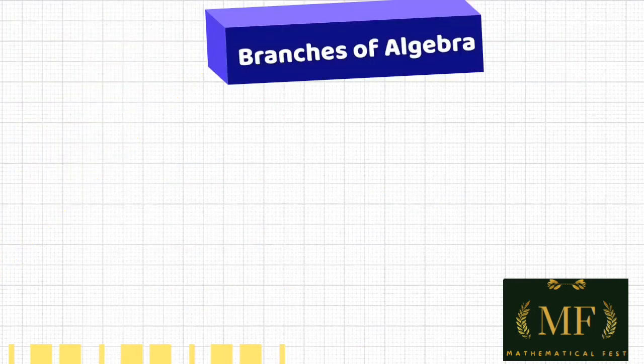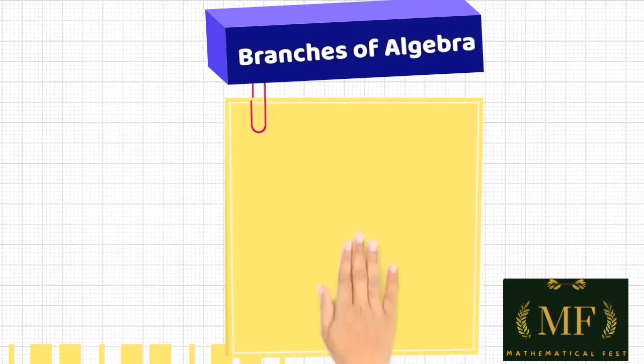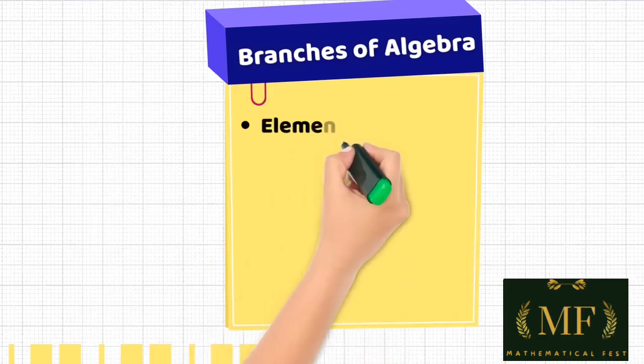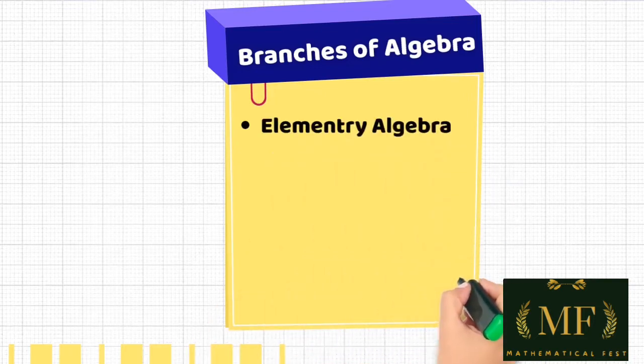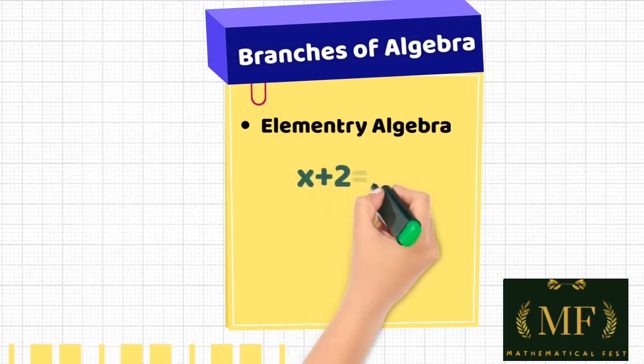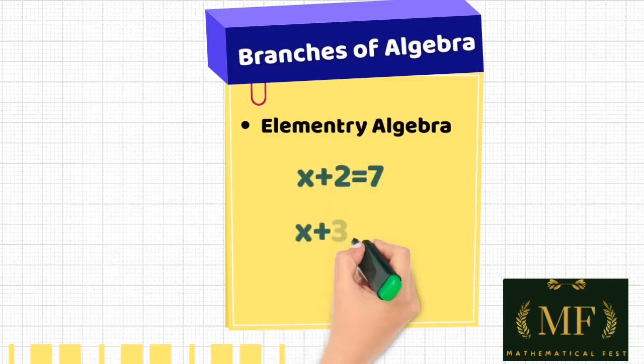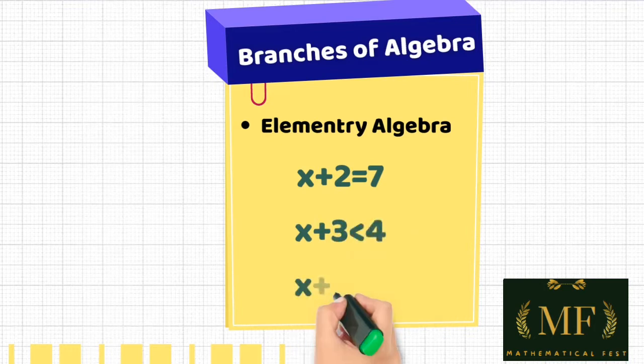Algebra is classified into various sub-branches. We briefly discuss them here. The concepts coming under elementary algebra include variables, evaluating expressions and equations, properties of equalities and inequalities, solving algebraic equations, and linear equations having one or two variables, etc.